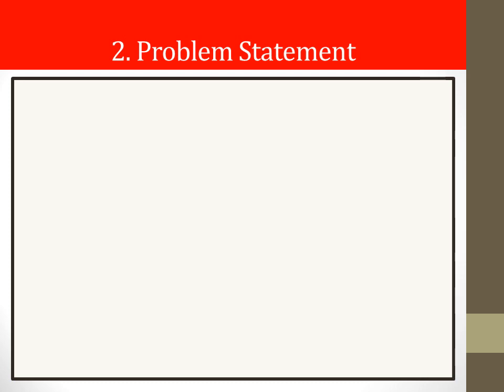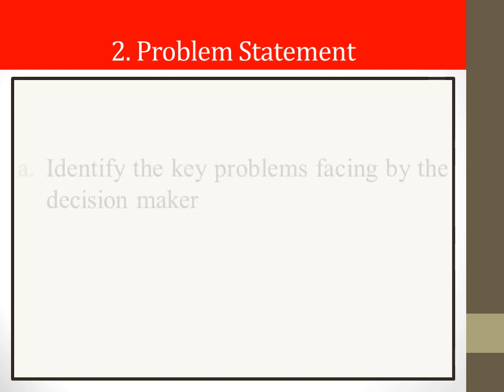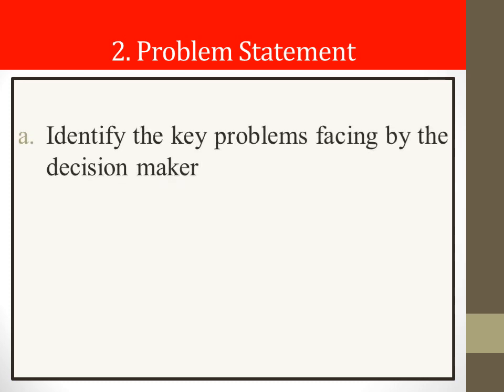Once you are done with the situation analysis, the second step is the problem statement. And within this problem statement, here we are going to discuss 3 dimensions. First of all, problem identification, or let's say identify the key problem facing the decision maker.